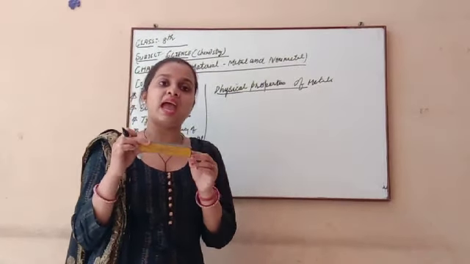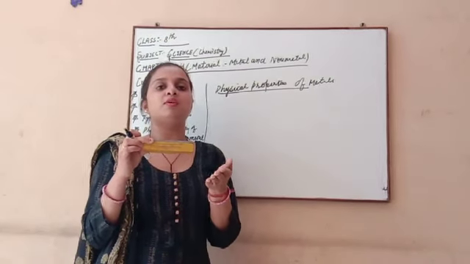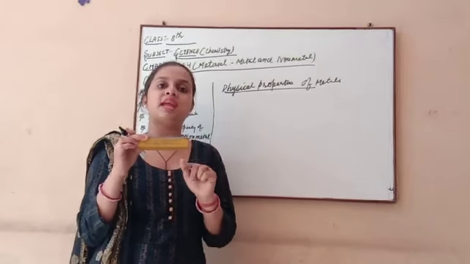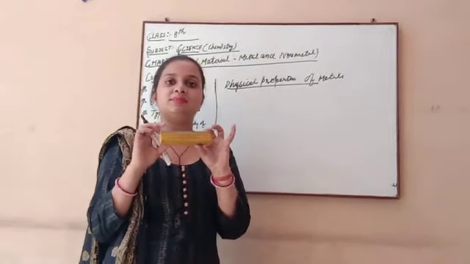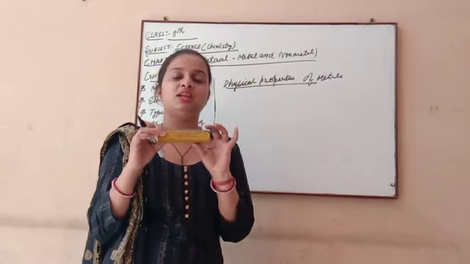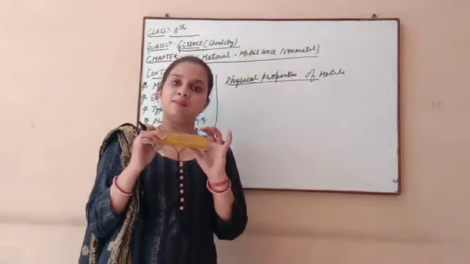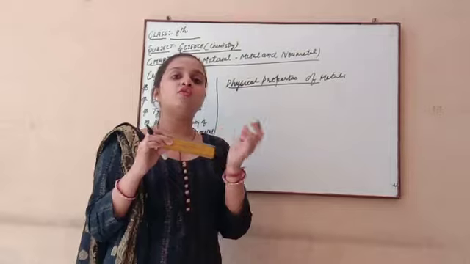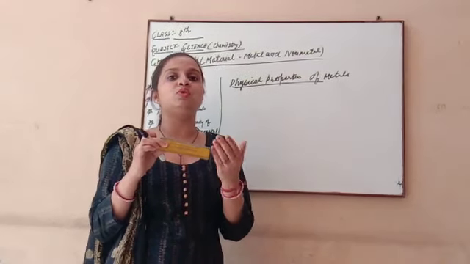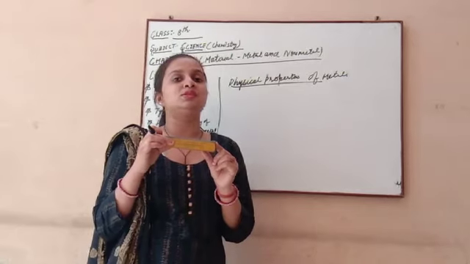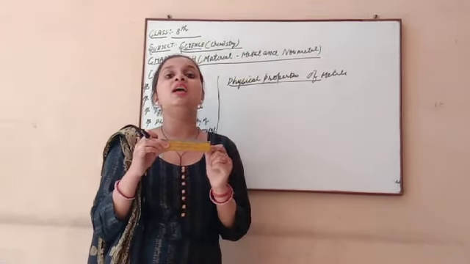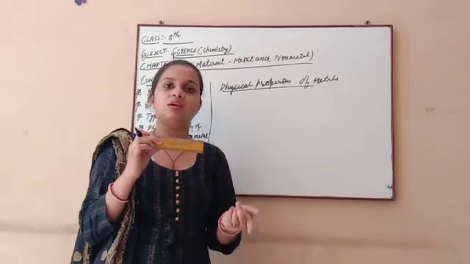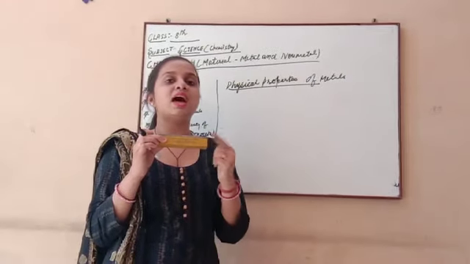If we discuss chemical properties, it is not possible to know about them without the use of chemicals. We cannot judge the chemical properties of any metal or non-metal just by looking at it. To know the chemical properties of metals and non-metals, it is very important to react the metal or non-metal with a substance. For example, when iron reacts with water, rust occurs. These are all chemical properties.